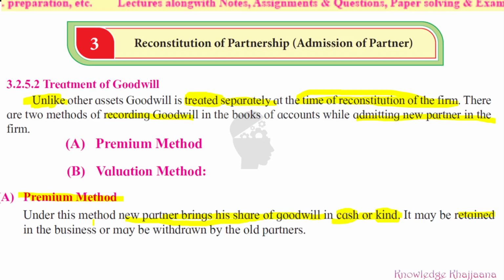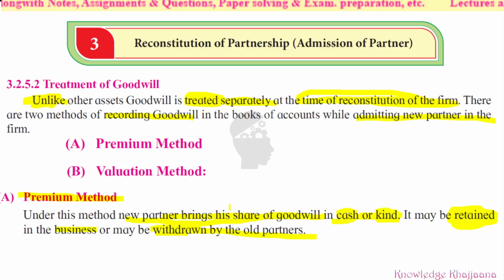That is called retained. Retained means keeping as it is. Or some partners can withdraw also. That depends on those partners. What should be done with the goodwill which the new person is bringing depends upon the partners. Anything can be done.